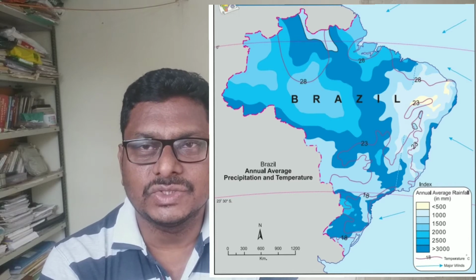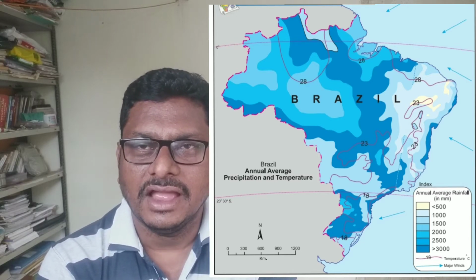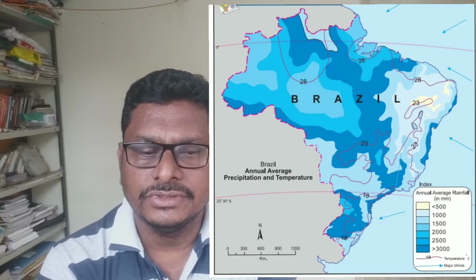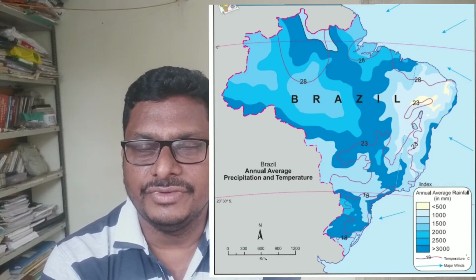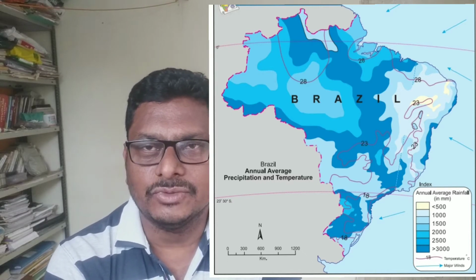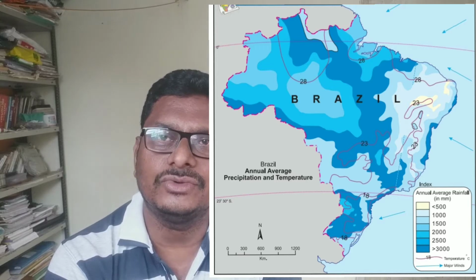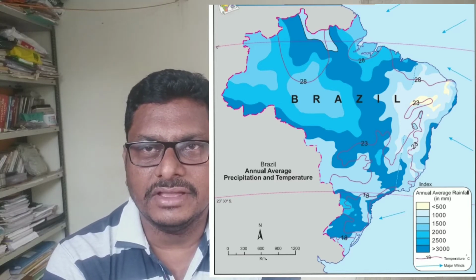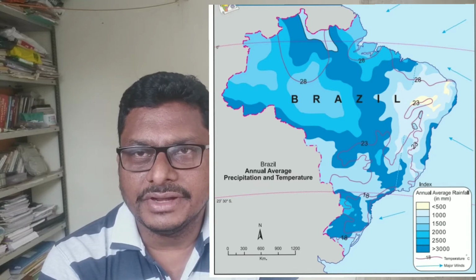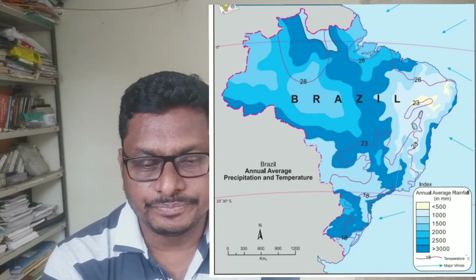These winds are also known as the trade winds, and they give a huge amount of rainfall to Brazil. As they come from the Atlantic Ocean, they carry a great amount of precipitation with them, and they give a lot of rainfall to Brazil.